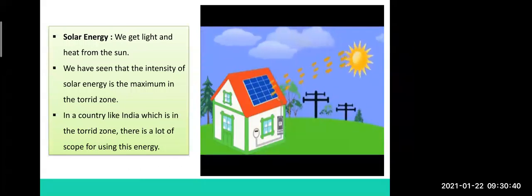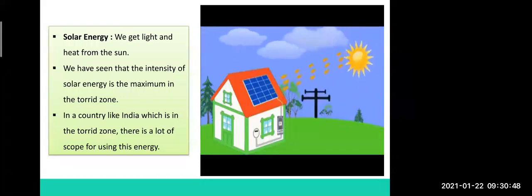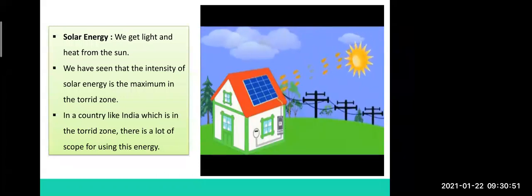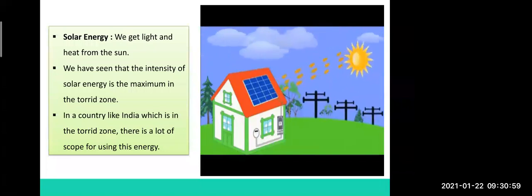Ma'am, heat energy, solar energy, solar cell energy. Okay, but in what type are we using this? Give me just one example now. Okay, for example, I will tell you a solar cooker. When we place the solar cooker in front of the sun, the food is cooked over there. So like that, any other example?